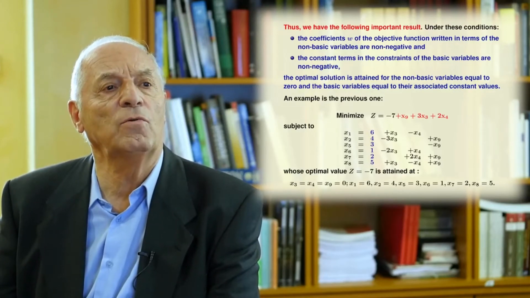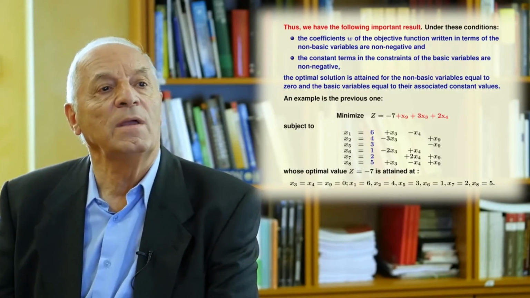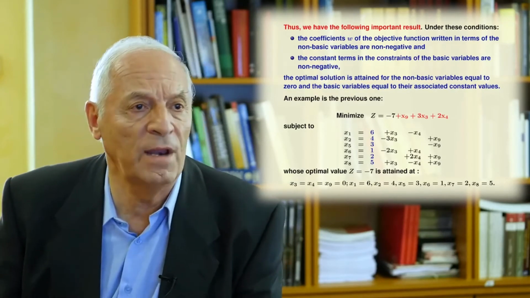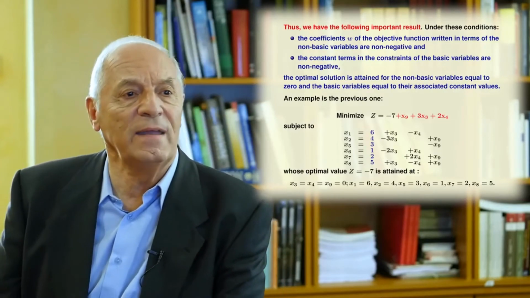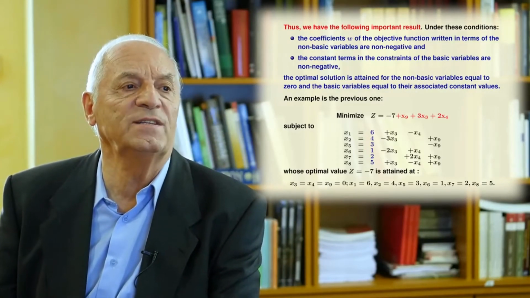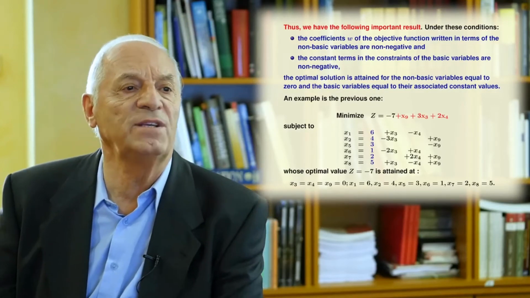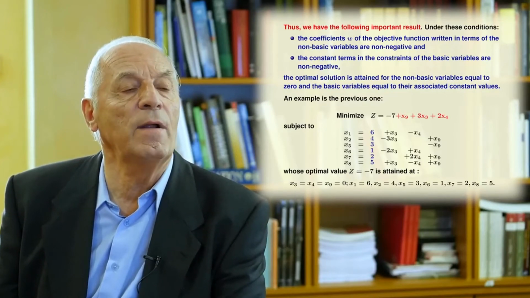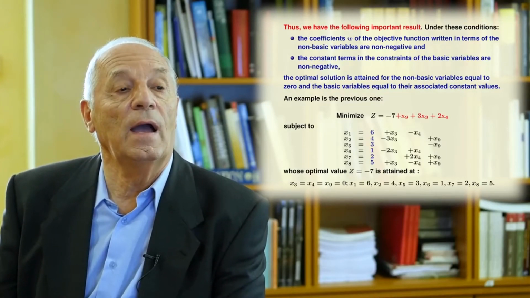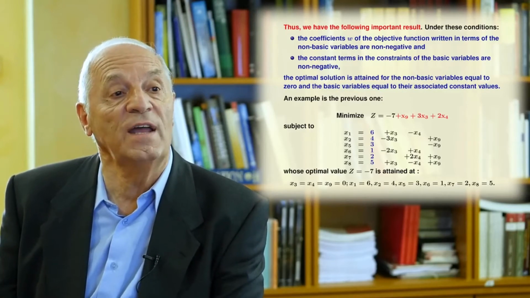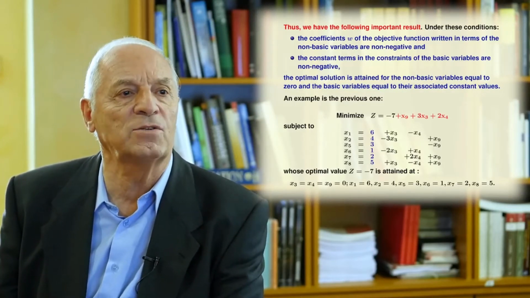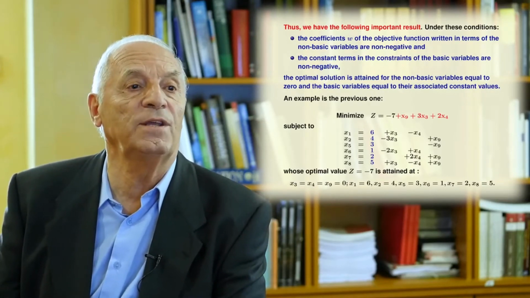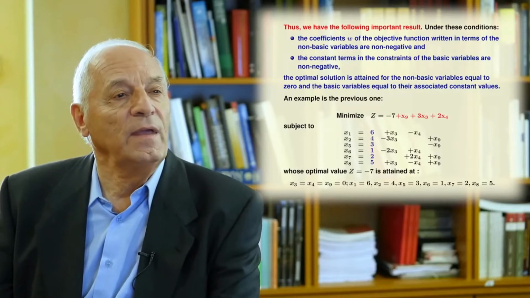Let me first tell you what basic and non-basic variables are. In a linear programming problem, you have variables, and then you have to divide the variables in 2 groups. One is the basic and another is the non-basic variables. The basic variables are those variables that are written as a constant plus linear combination of other variables, and the non-basic variables are those variables that cannot be written in such a way.